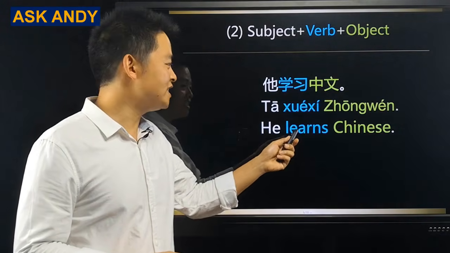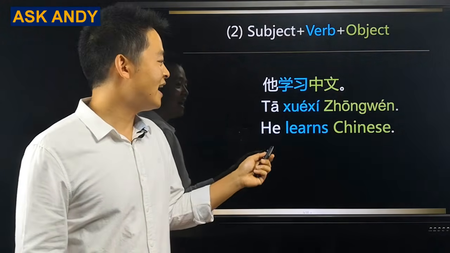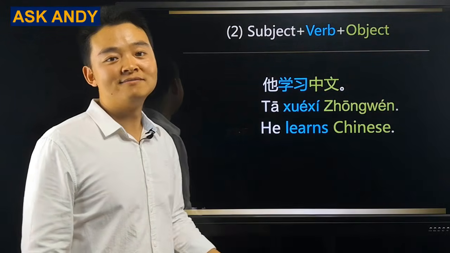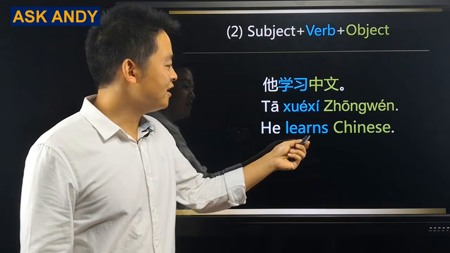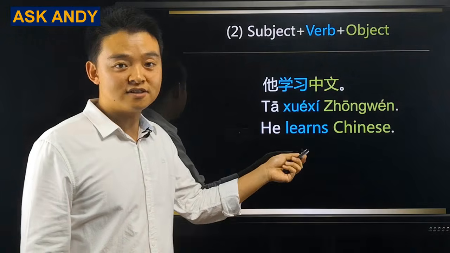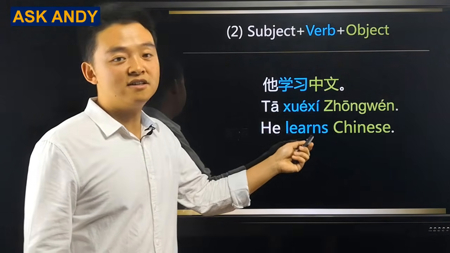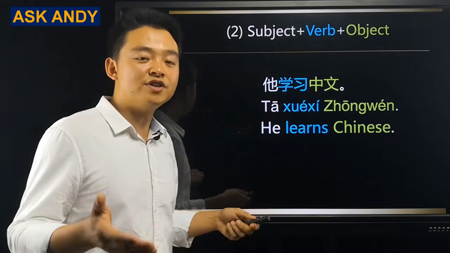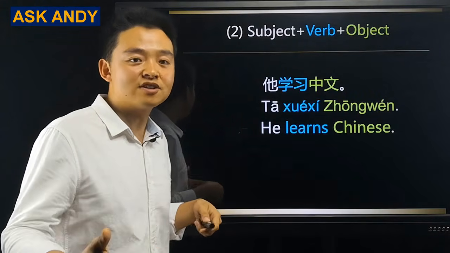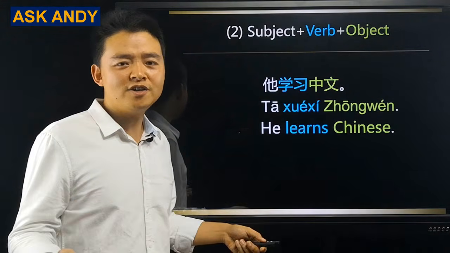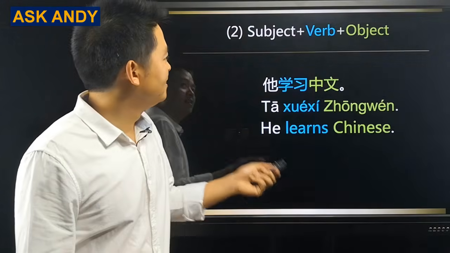他学习中文. Nothing difficult. Here, in English, we have the conjugation for learn, but in Chinese, we don't. Just, he learned Chinese. But it's easy for you to get. And it's even easier because you don't need to remember any conjugations for verbs in Chinese.